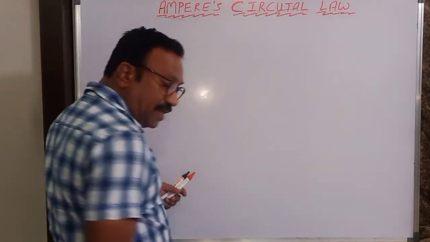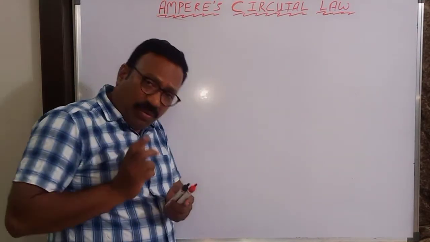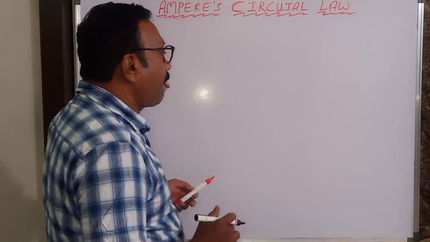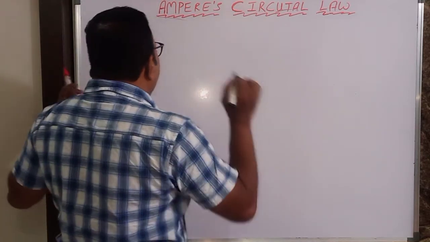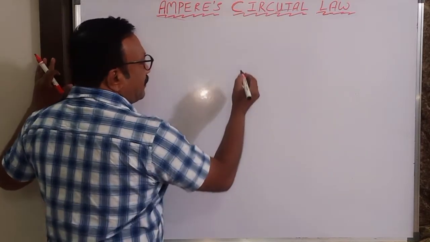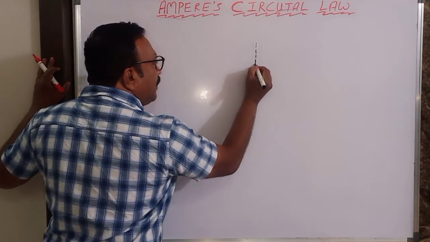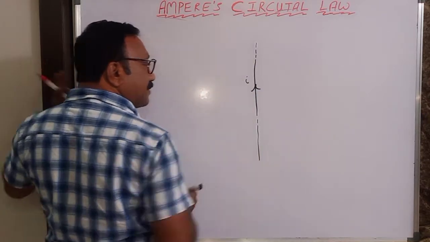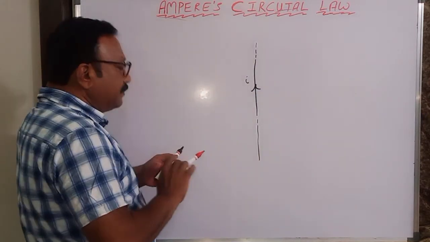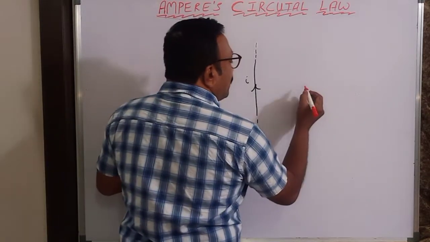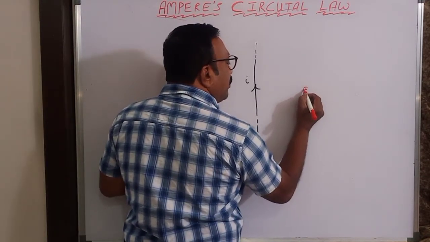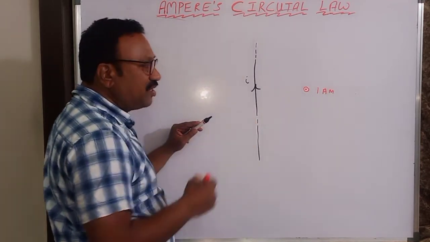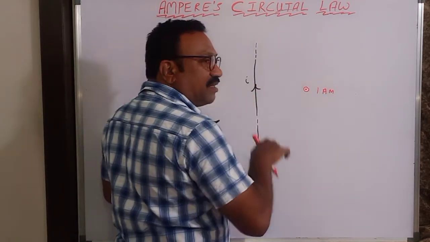So that is one important question asked. And it's a very simple question, but students will have doubt on that many times, right? So what I will tell is, the question is like this. There is an infinite wire. Current is flowing in this. You are taking a unit north pole, 1 ampere meter. Pole strength is measured in ampere meter, and whose strength is 1 is known as a unit north pole.